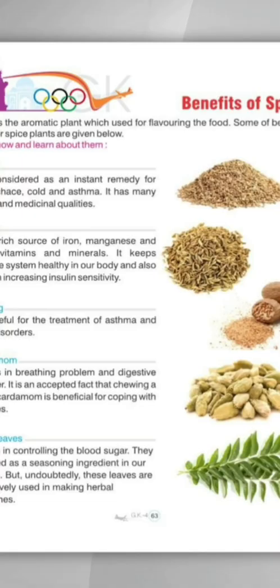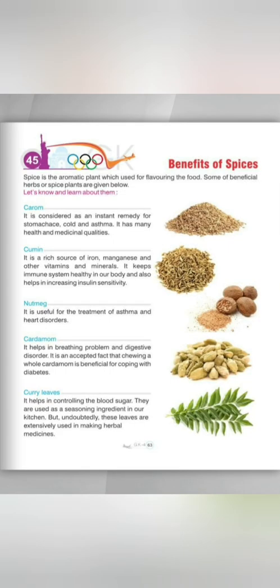Next spice is cumin. Cumin in Hindi means jeera. It is a rich source of iron, magnesium and other vitamins and minerals. It keeps the immune system healthy in our body and also helps in increasing insulin sensitivity. So students, cumin is also a very healthy spice which is full of iron, magnesium and other vitamins and minerals. So students, it increases our immunity also.